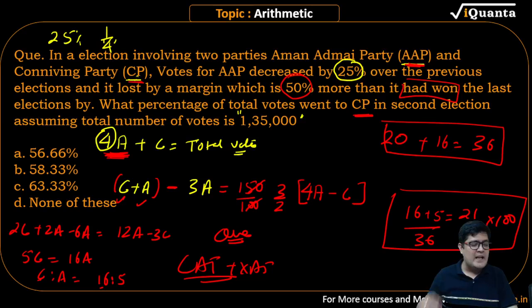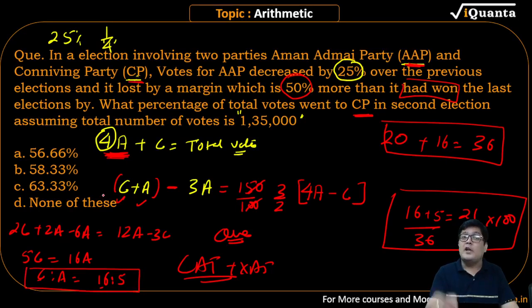Mohammad Umar beta aapko nahi samajh mein aaya. Let me try this one more time. Observe. Dekho. The question is, what percentage of total votes went to CP? How many total votes are there? Dekho, what is this ratio? This is a ratio of C and A. The total votes are 4A. I started by saying AAP को 4A votes मिले और conniving party को C votes मिले. तो बेटा ये जो 5 है, it will become 4 times. That is 20. Total votes of AAP at the start. And 16 क्या है? C का votes. तो total votes are 36.